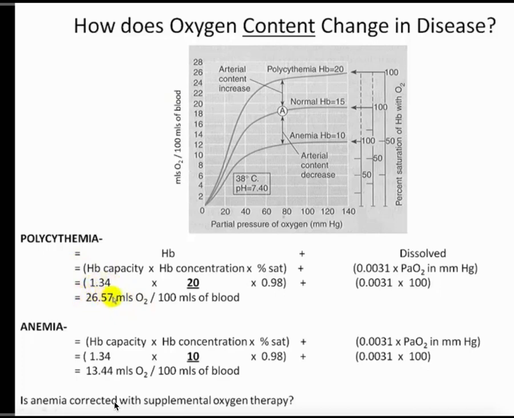So one of the consequences that they have is a very high viscosity of their blood because of the high hemoglobin concentration, really the high hematocrits that they have. They have a lot of red cells, so the viscosity becomes very high. They're prone to stroke. Also, because they have a large number of red cells, their spleen tries to eliminate them, and so they get splenomegaly, an enlargement of the spleen.